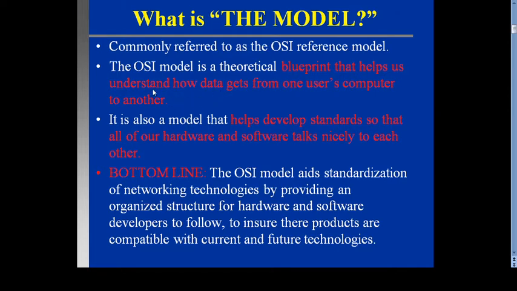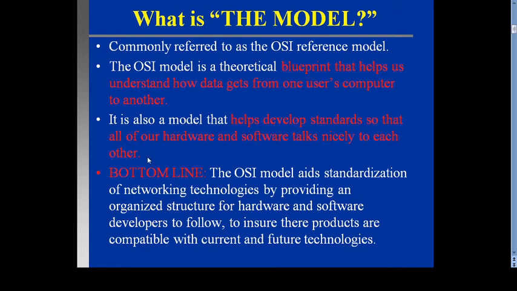It gives the complete picture. It also helps to develop standards so that all our hardware and software talk nicely with each other. So that is also why it is called a reference model.